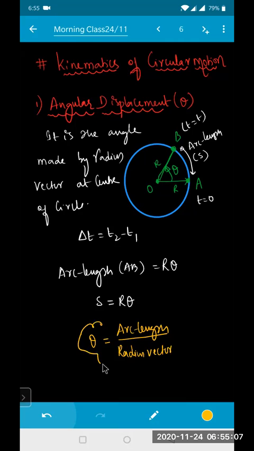So this is your theta, and since arc length is divided by radius, it is measured in radians. The angle made is measured in radians. Those are the basic terminologies you need to remember. So theta equals arc length by radius, and the unit is radians.